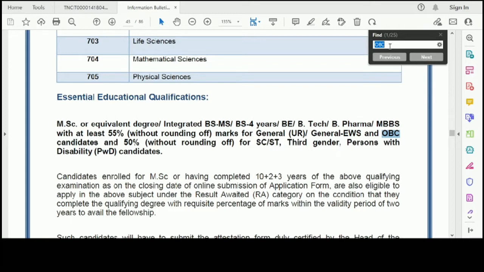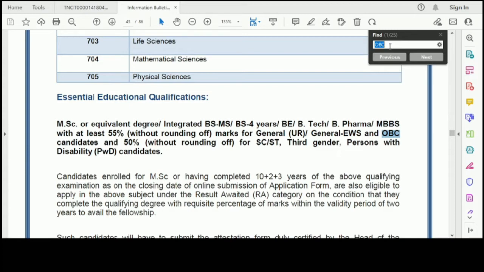And OBC creamy layer category students won't get any reservation. You will be treated as a general category candidate. Okay, you won't get any reservation in application fee, and you won't get any reservation in the cutoff also. Totally you will be taken as a general category student who doesn't get any kind of reservation with respect to the examination. Whereas OBC NCL candidates have very much reservation, very much advantages.